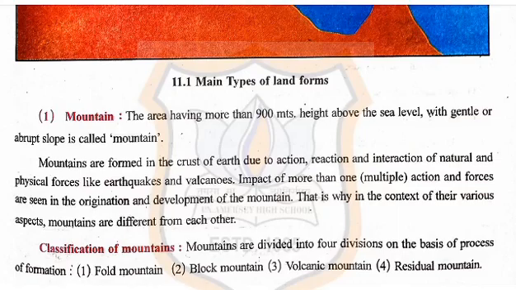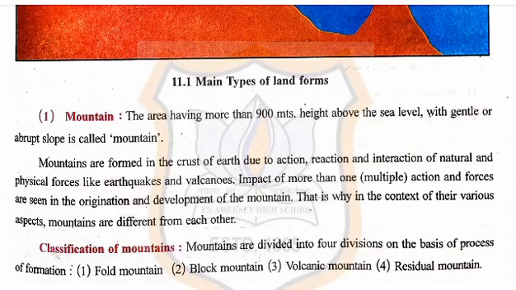Impacts of more than one action and force are seen in the origination and development of the mountain. That is why, in the context of their various aspects, mountains are different from each other.